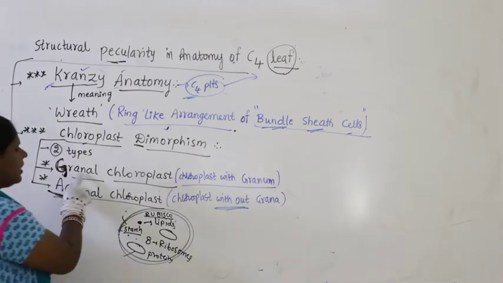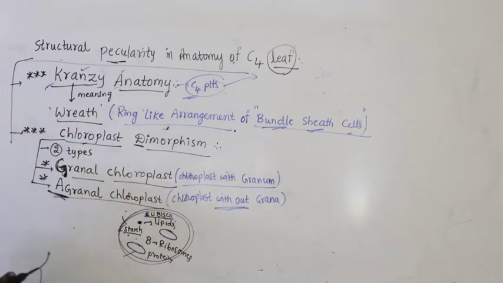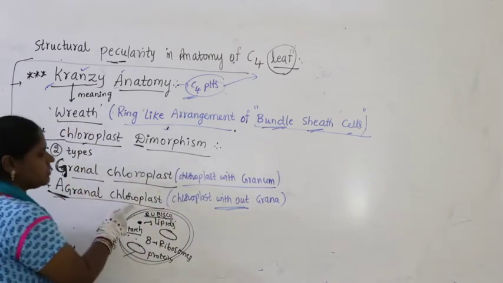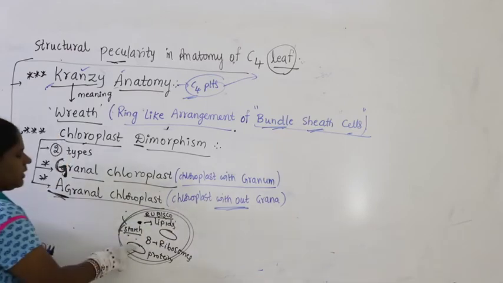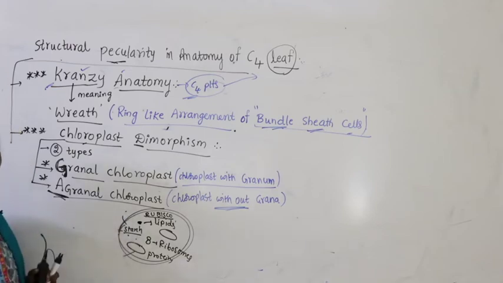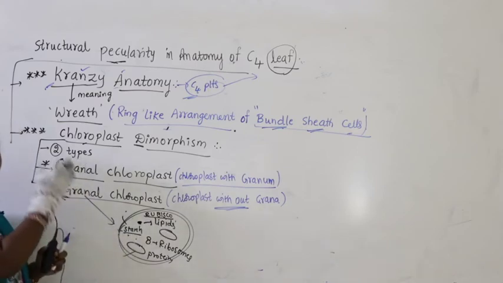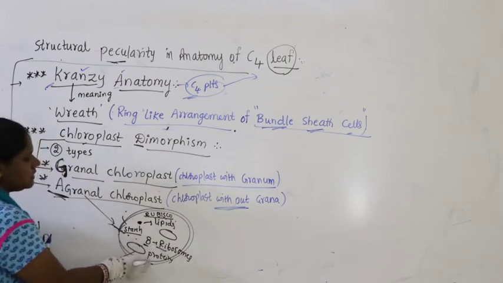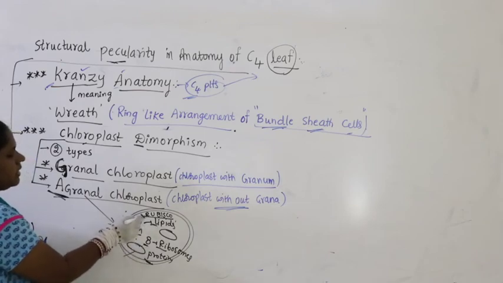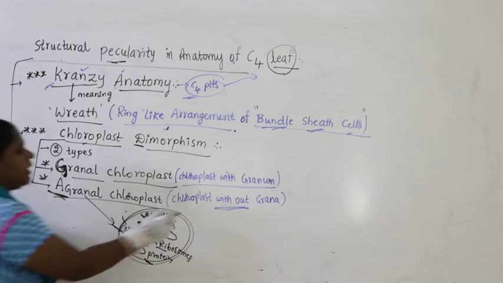So granal chloroplast means chloroplast with granum. Agranal chloroplast means chloroplast without grana. What is grana? Thylakoids arranged one above the other are called grana. But in agranal chloroplast there is no grana. That means thylakoids are present here and there but not arranged like files of coins. What else do you find? Starch, ribosomes, proteins, lipid components, the enzyme rubisco and stroma are all present, but no grana.